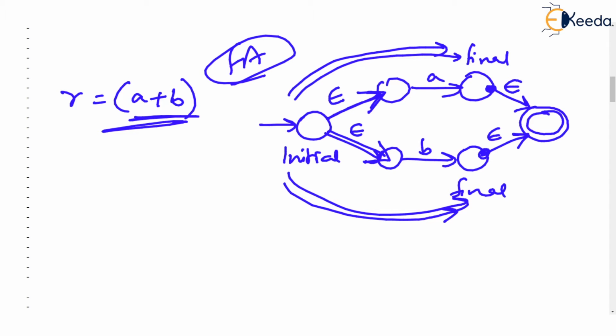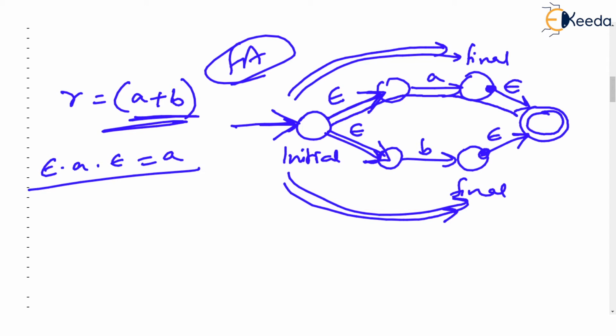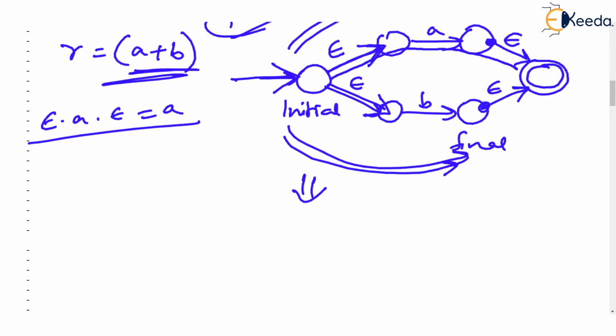But you can easily understand that if you start from the initial state, using this epsilon, that is a blank transition, you can reach A, and using A, you can reach this particular final state. So ultimately, epsilon A epsilon is nothing but A. So you can actually draw this FA instead of using these rules.